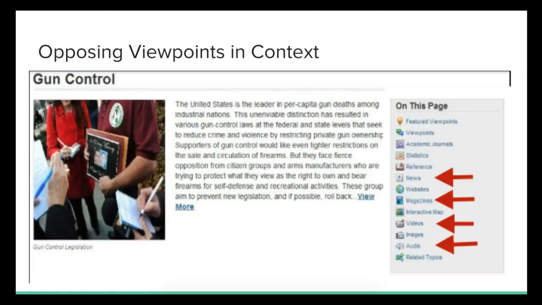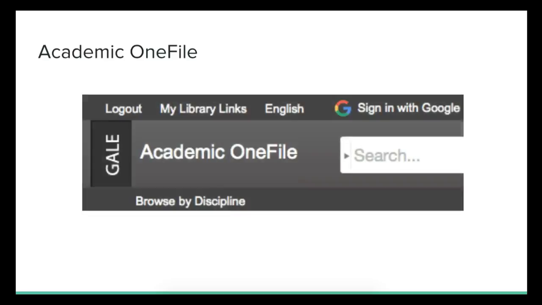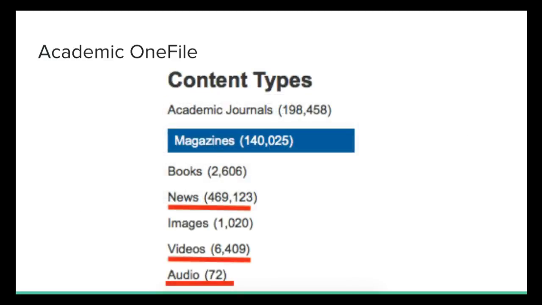Points of View Reference Center is similar to Opposing Viewpoints in Context. Remember that Opposing Viewpoints in Context contains many kinds of sources, including magazines, newspapers, radio, news broadcasts, and videos from educational television programs. Academic OneFile, another database by the Gale Company, has magazines, news, audio, and video sources as well.